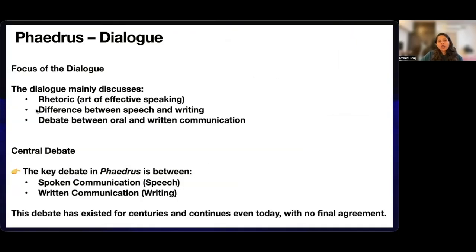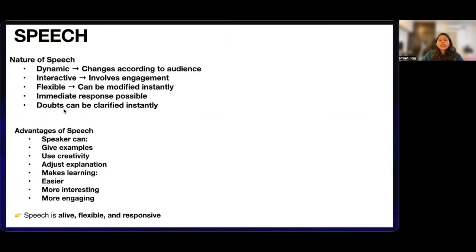The dialogue focuses mainly on rhetoric, that is the art of speaking effectively, the art of persuading somebody, having very good communication. And the difference that he talks about is between spoken communication and written communication, whether speech is better or whether writing is better. So he debates speech and writing. He raises this question: which is better, spoken communication or written communication?